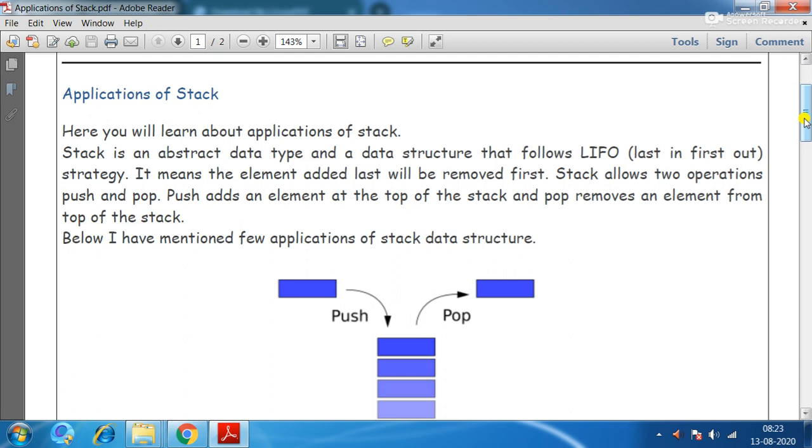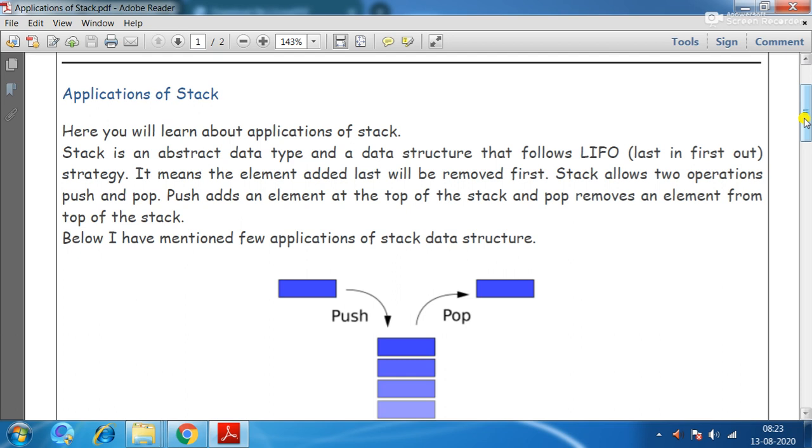If a value is inserted in the stack, first we have to increment the top and then insert the value. Similarly, if a value has to be deleted, first we delete the value and then decrement the top. This is the basic mechanism on which the stack works.